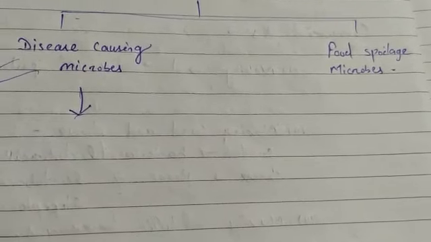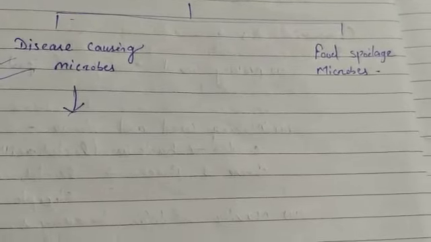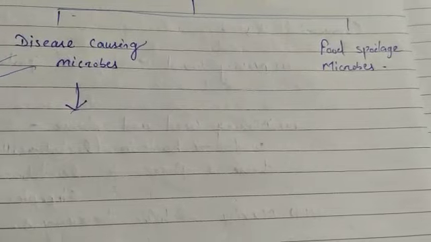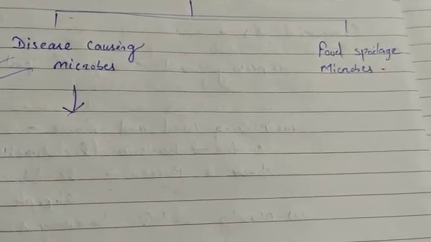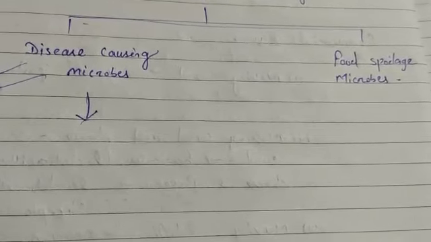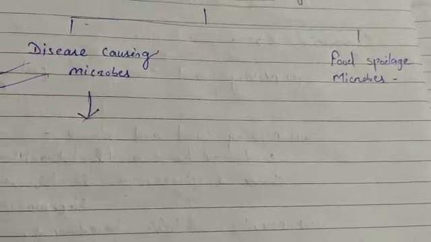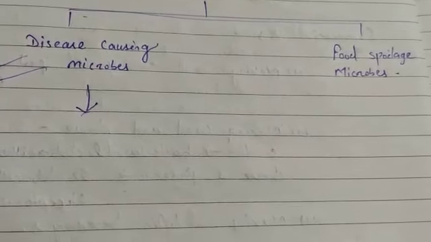In your book you can see the table. Some of the communicable diseases are given in human beings, in plants, and in animals also. Some of the common diseases given are malaria, typhoid, tuberculosis, and common cold. They are transmitted through pathogens, but they can be cured, or preventive measures are there for all the diseases.